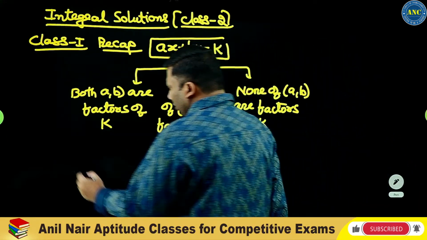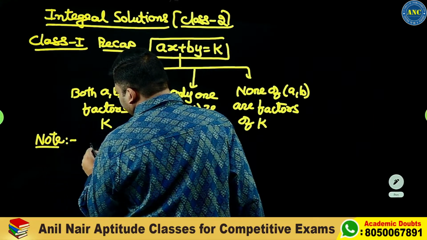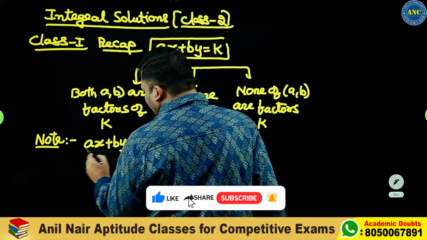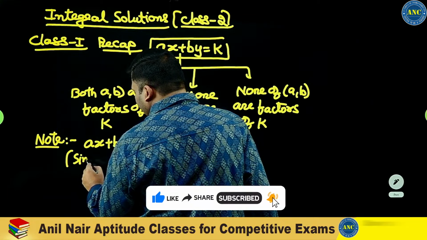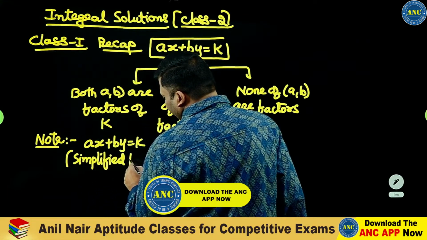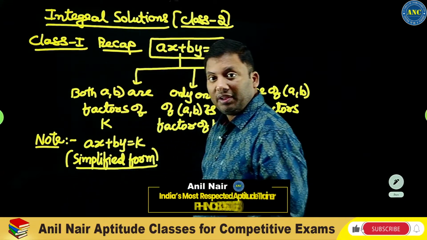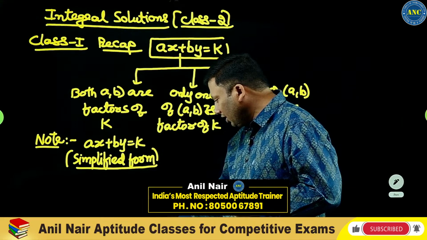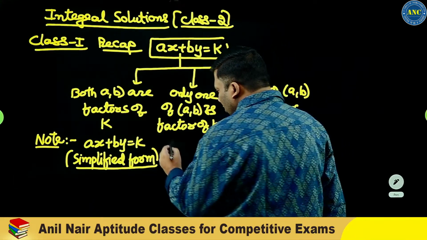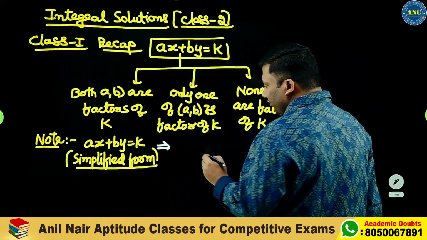One important note. Ax plus by is equivalent to k. These equations should be in simplified form. What do I mean by the equation should be in simplified form? Please make a note of it. With one example I will tell the concept.